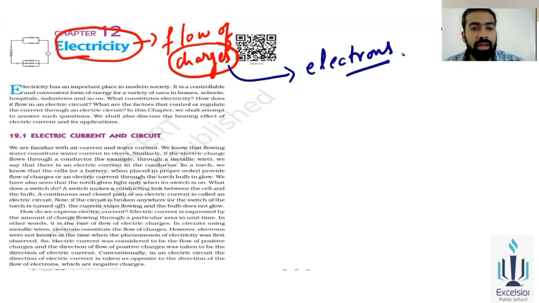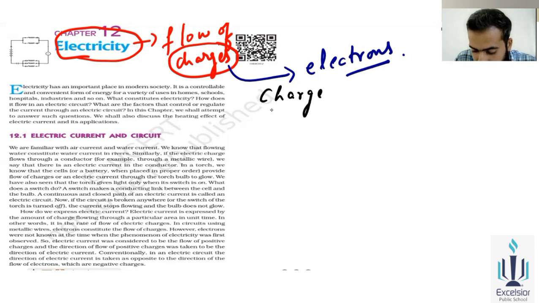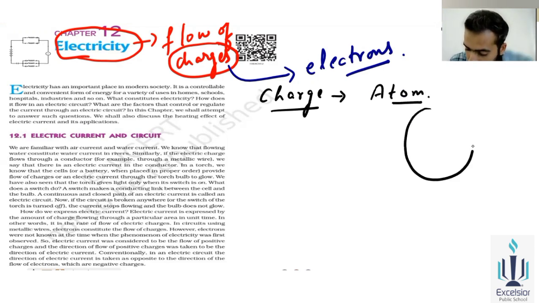Now, why does the name suggest electricity? That is why there will be a flow of electrons. हम ऐसे ही क्यों कहेंगे कि electricity जो है वो flow of electrons से बने हुए हैं? ठीक है. Firstly, we'll have to know what charge is, what electricity is. Before stating electricity, we'll first understand what charge is. Charge is basically made up of atom. You all know what an atom is. It is the smallest particle, known as an atom.